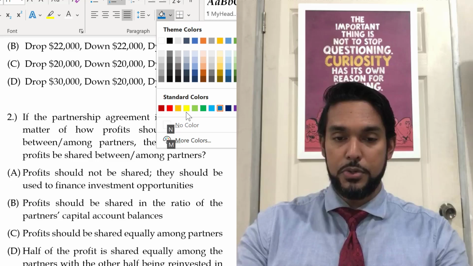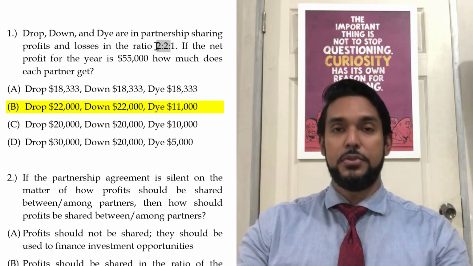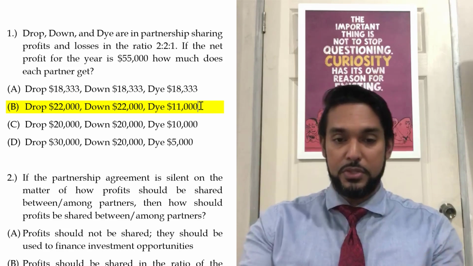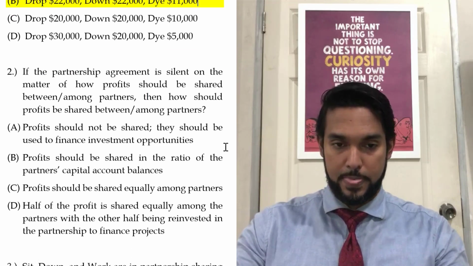So let's do our usual yellow. And of course, if you consider that 2/5 is 2 times 1/5, 2 times 11 is 22,000. So 22,000, 22,000, and 11,000. Drop, Down, Die. Moving on.